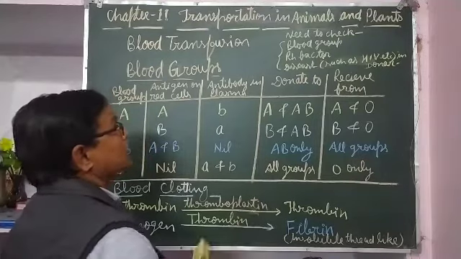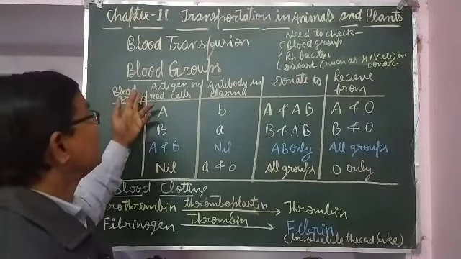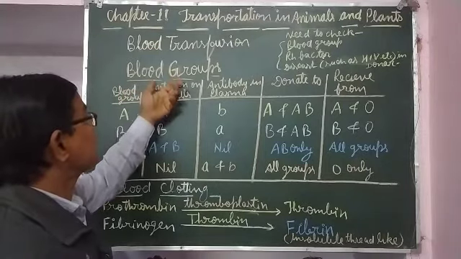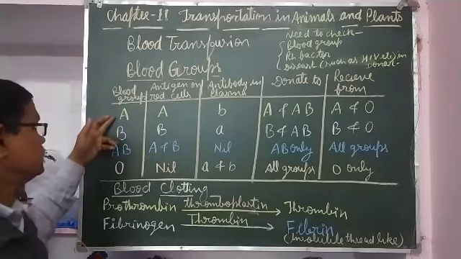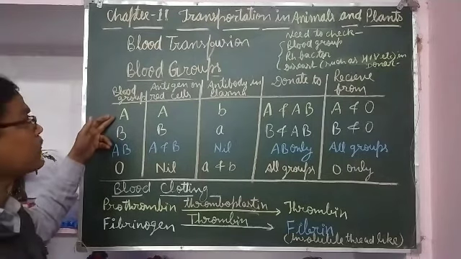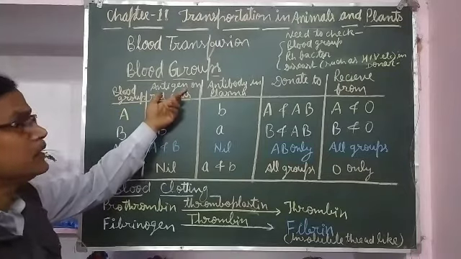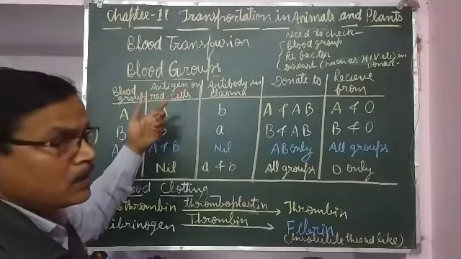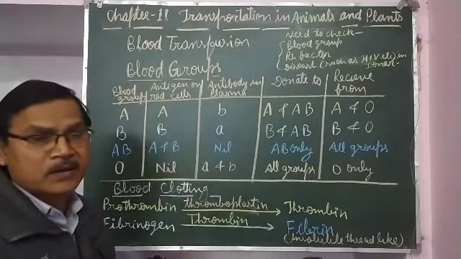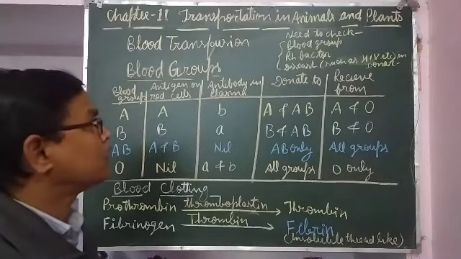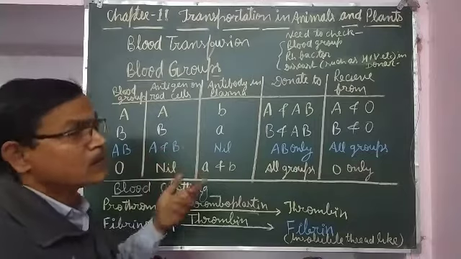First of all, blood groups. Blood groups are four, depending on the type of antigen they have. Antigens are a type of protein, any foreign material towards which the body responds, meaning some antibodies are formed in the body, so they are called antigens.